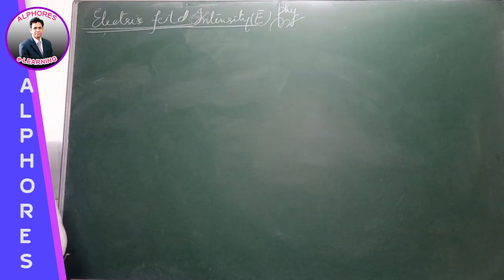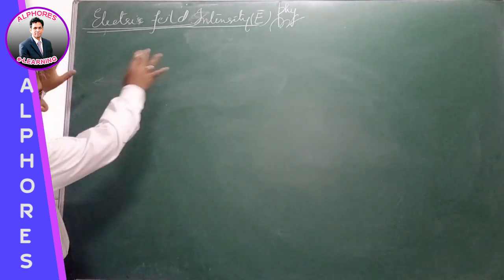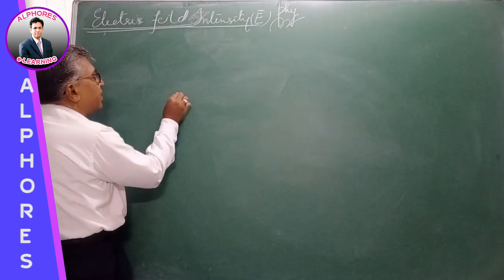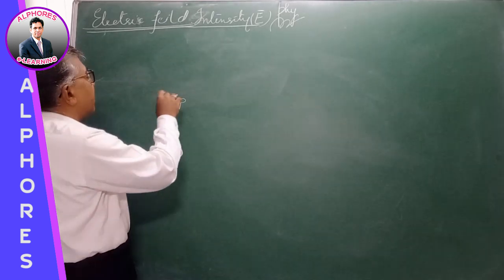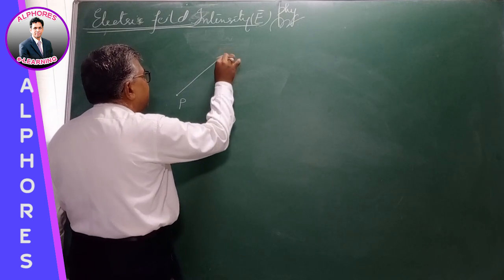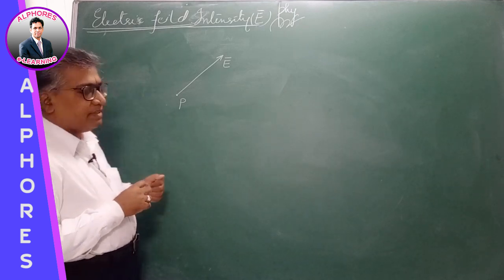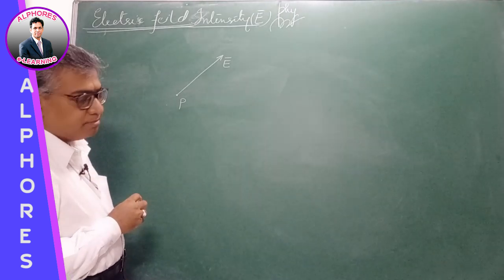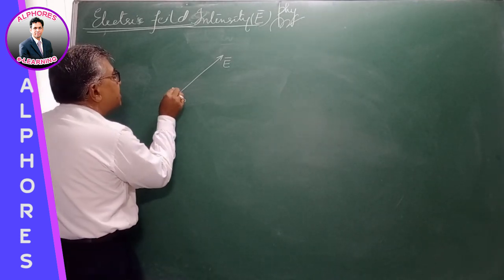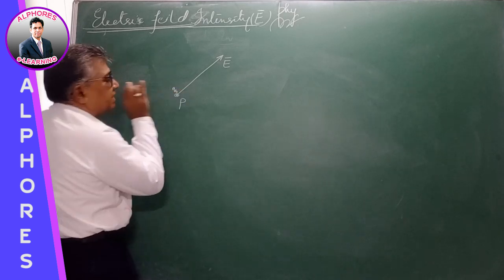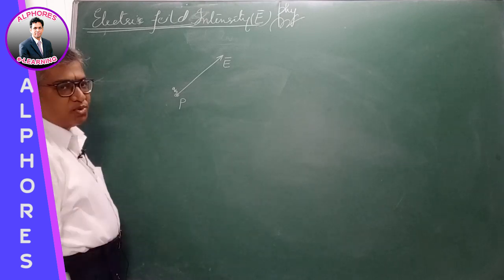Suppose, imagine there is a space where there is electric field due to some charge existing around. Now I have to find the electric field at a point P. That E bar is a vector quantity. So I have to find the strength of the field intensity at that point, right? Now place a positive test charge Q0 at that point. A small positive test charge, a small charge Q0 at that point.